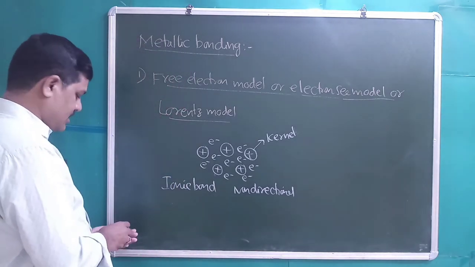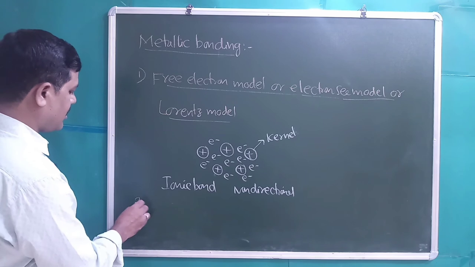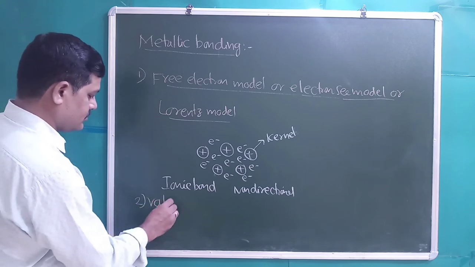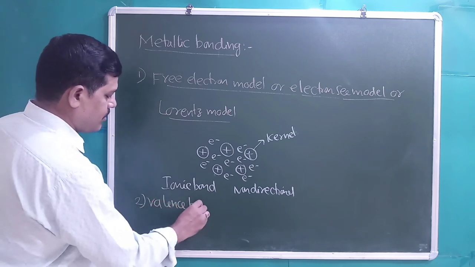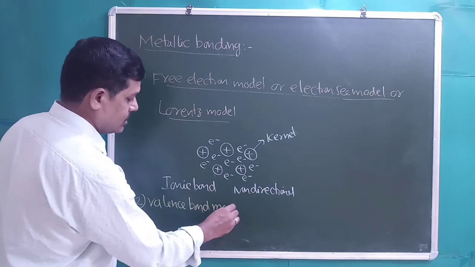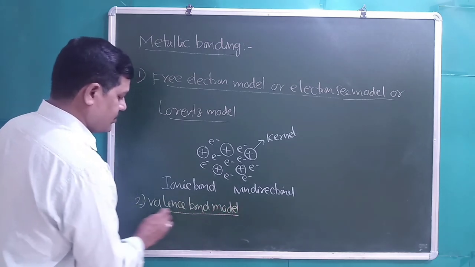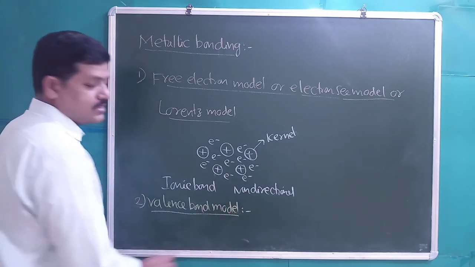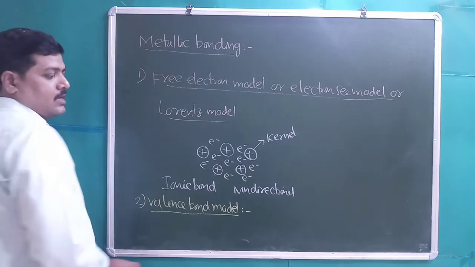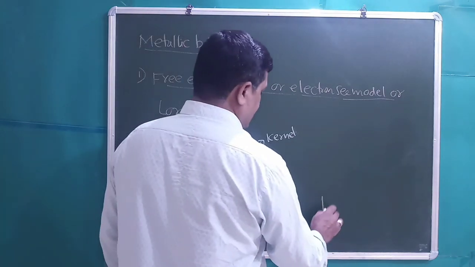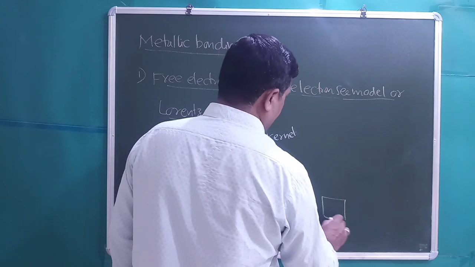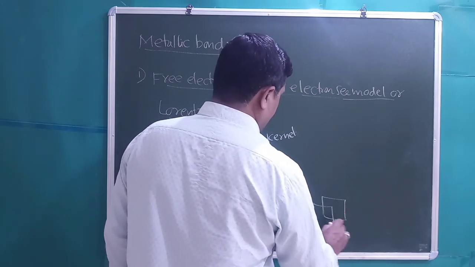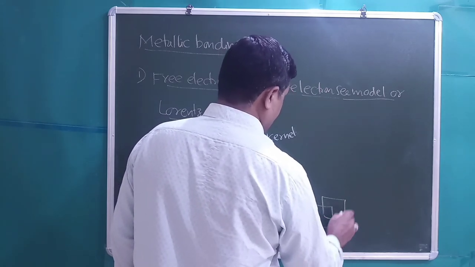And the other model is the valence bond model. Students, for example, if you take lithium, which has a BCC geometry, each lithium at a body center is surrounded by 8 lithium atoms at corners.